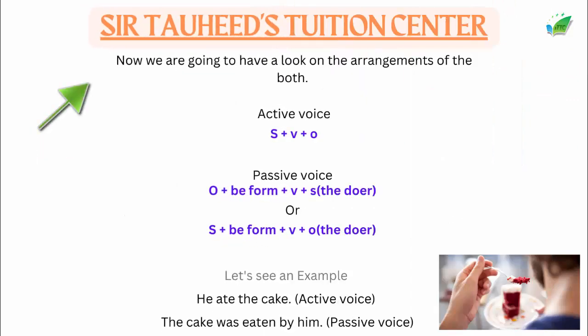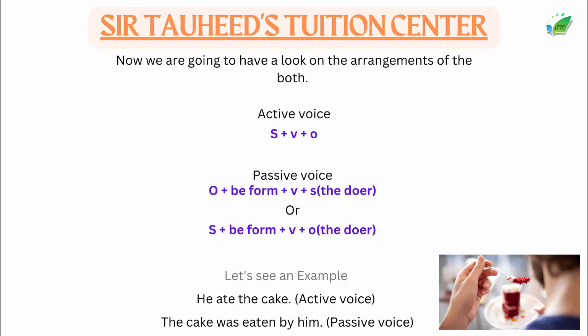Now we are going to have a look at the arrangement of both. In active voice, we first use the subject, as I already told you, and then we use the verb and then the object. Whatever the tense, maybe you are using present indefinite tense or any other past or future tense, you have to follow that arrangement only.